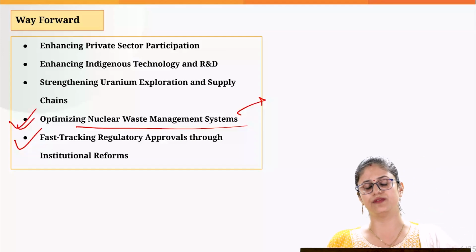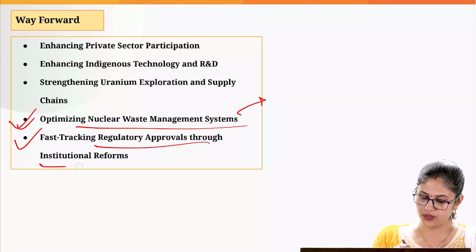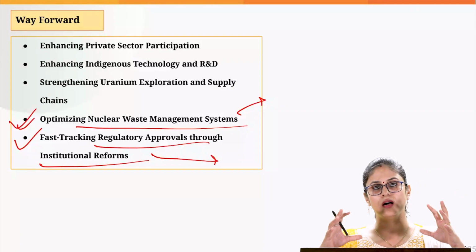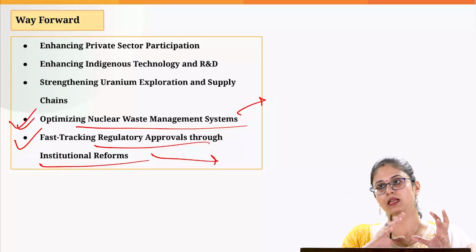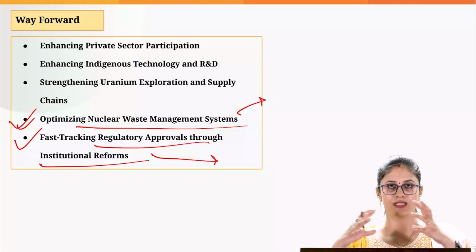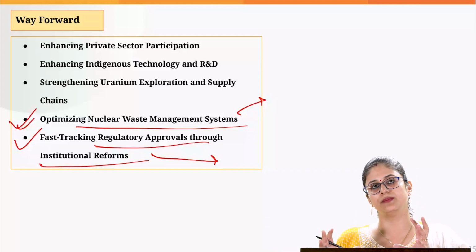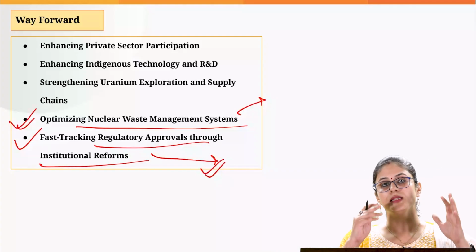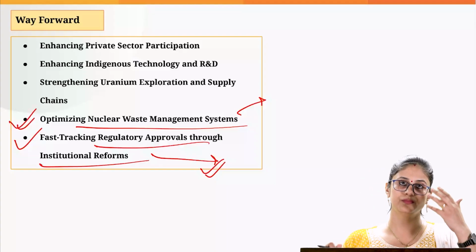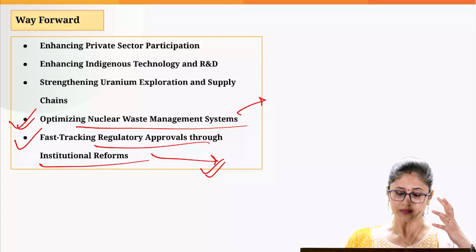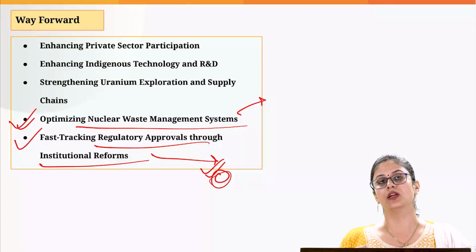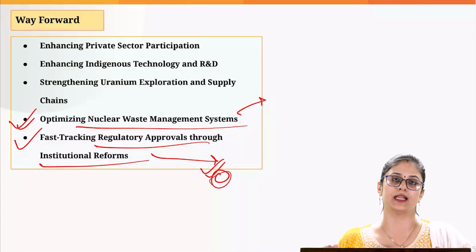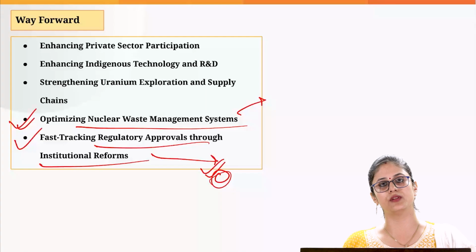And lastly, we need to fast track the regulatory approvals by putting in place a specialized agency which would be monitoring the nuclear power plants, effectively looking into the safeguard procedure, whether they are there in place, and we need to provide single window clearance when it comes to the installation of nuclear power plants. And this particular dedicated agency could also collaborate with the state government with respect to development of the nuclear energy sector.